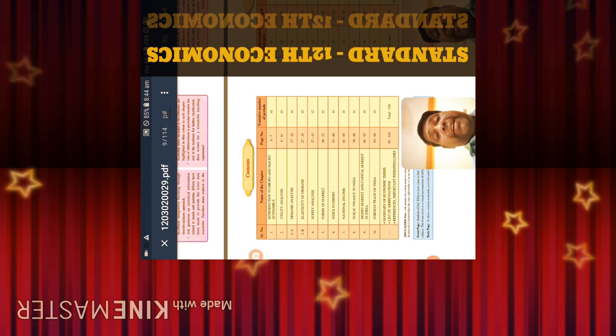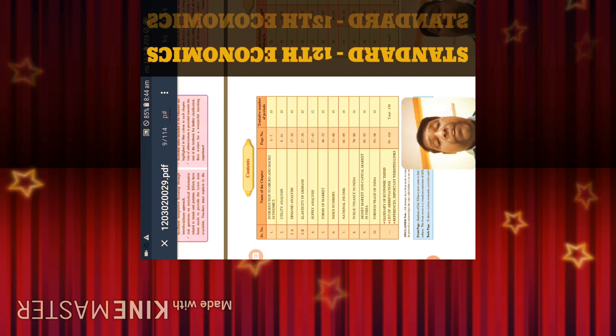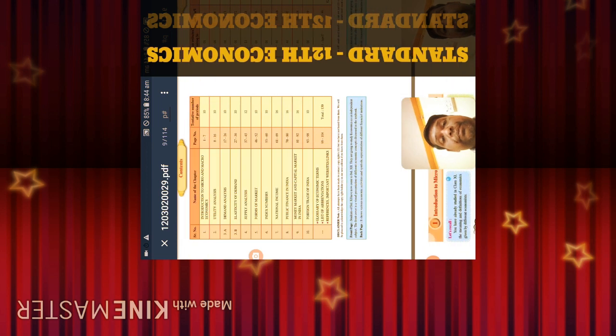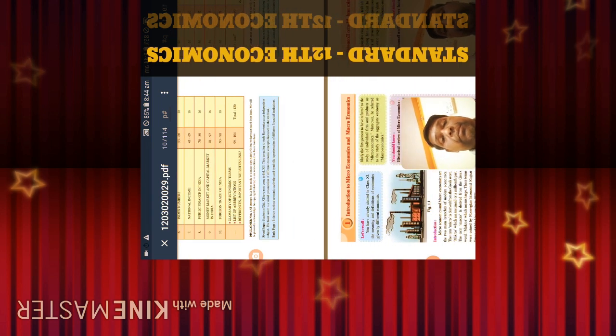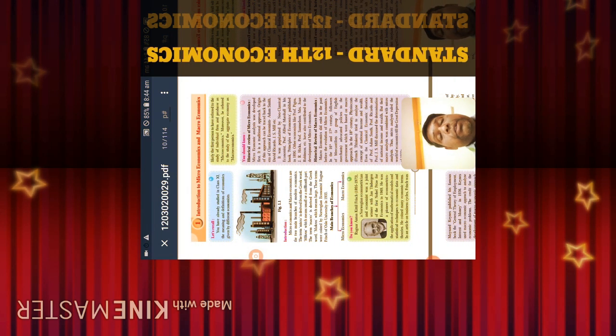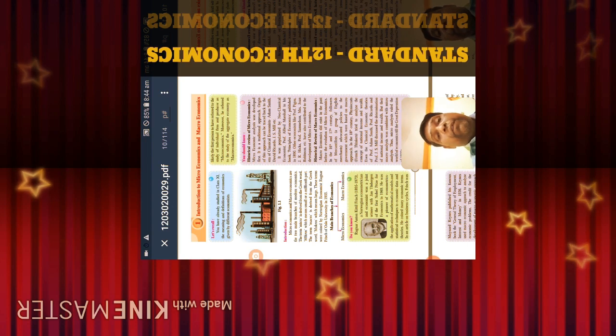So this is the index of the chapters that students we all are going to study this year, and we are going to start first with chapter number 1. Chapter number 1 is introduction to micro and macroeconomics. First we have to understand the historical review of micro and macroeconomics.